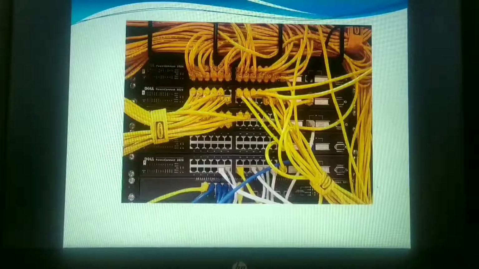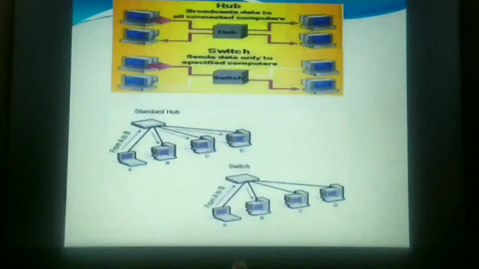Now what are the advantages of a switch over the hub? The hub forwards the data packets to all the ports, regardless of whether the data is intended for the system connected to the port. This kind of arrangement is inefficient. Whereas rather than forwarding the data to all the connected ports, the switch will forward it only to the port on which the destination system is connected. As I have already said, the packet will be forwarded by the switch only to the intended computer system.